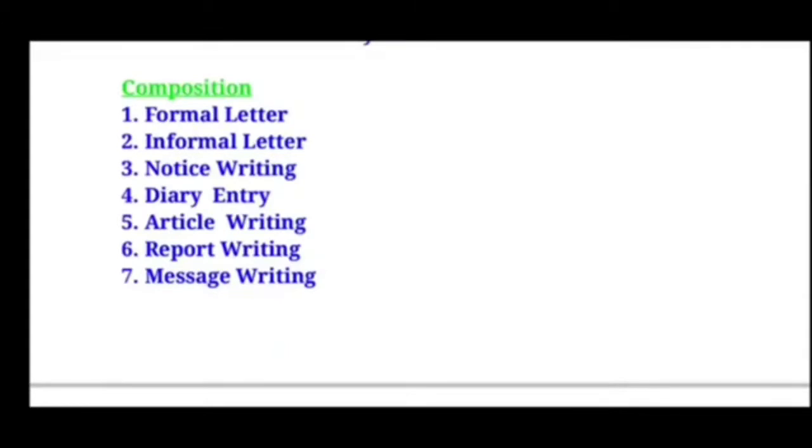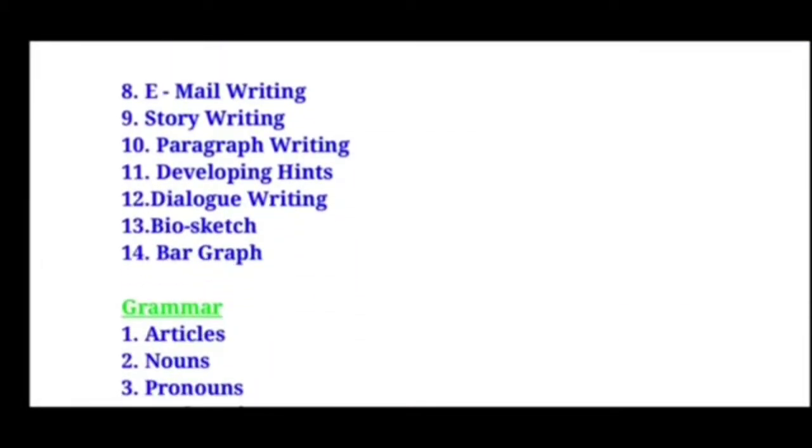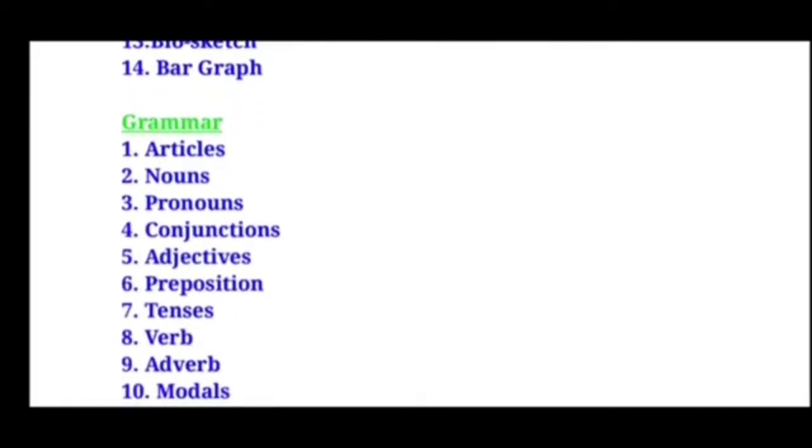First composition is formal letter, second is informal letter, third is notice writing, fourth is diary entry, fifth is article writing, sixth is report writing, seventh is message writing, eighth is email writing, ninth is story writing, 10th is paragraph writing, 11th is developing hints, 12th is dialogue writing, 13th is bio sketch, and at last 14th is bar graph. So these are the 14 compositions which we are going to have for the yearly examination, children.